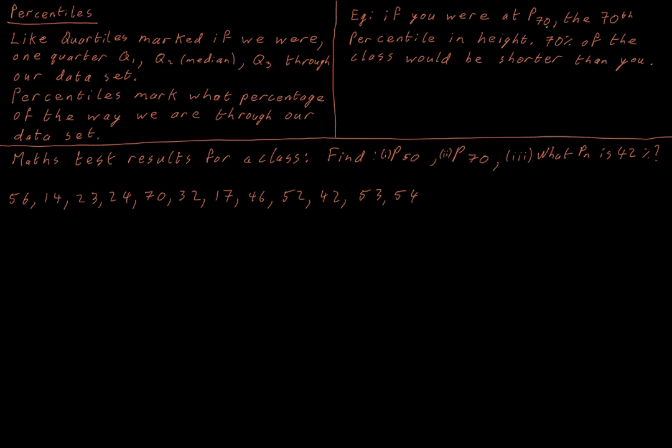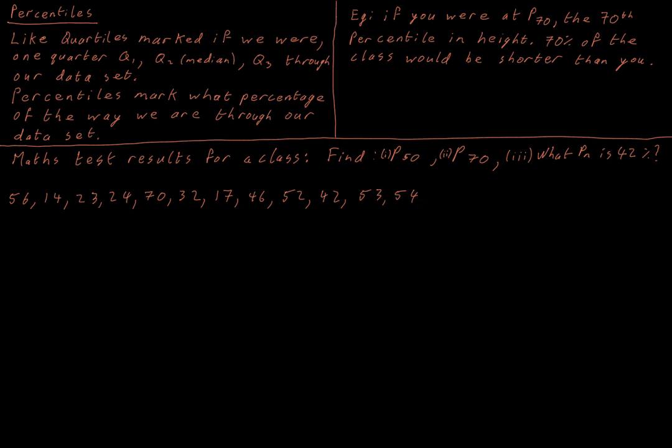Now, let's put this into practice in a question. We have the maths test results for a class. Find the 50th percentile, the 70th percentile, and what percentile the result 42% is in this class. I'm specifically giving you an example of test results because this is a common way we might get things jumbled in a class. These are percentage results, but these are data points.